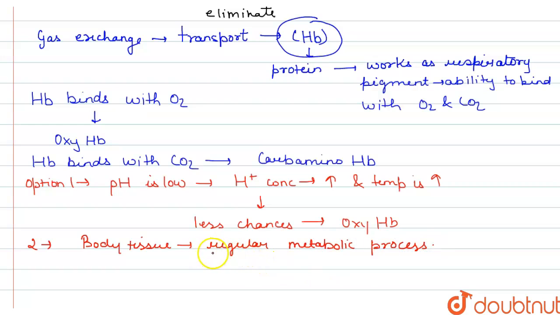Okay. So in alveoli, O2 is higher than in the tissue, because that is the main site of gaseous exchange, right? We can always find that oxygen concentration is higher in alveoli than in the body tissues, because in body tissue there are regular metabolic processes, and for those we need oxygen. So oxygen gets reduced in the body tissue, but alveoli is the main site for gaseous exchange, so we can always find oxygen in higher amount over there, right?